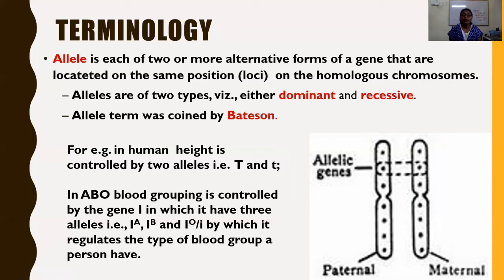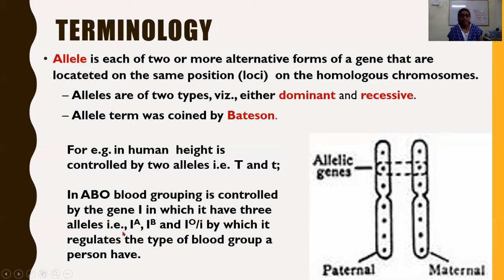Dominant is that which suppresses the characteristic of the other form of the gene or allele. That means dominant always suppresses the character of the recessive allele. The term allele was also coined by Bateson. Let us go with some examples. In human, height is controlled by capital T, small t, whereas ABO blood grouping is controlled by the gene I, which has three alleles, three forms.